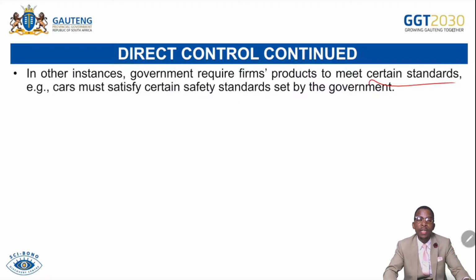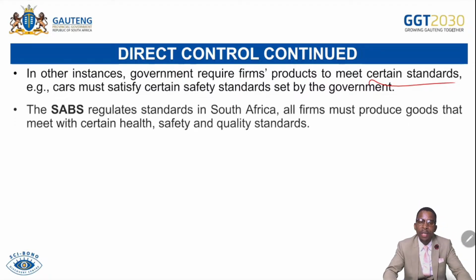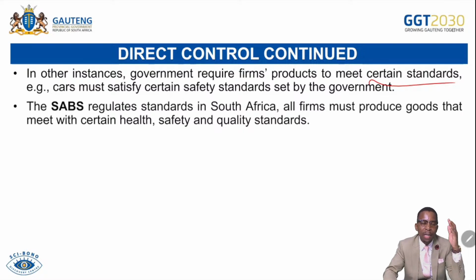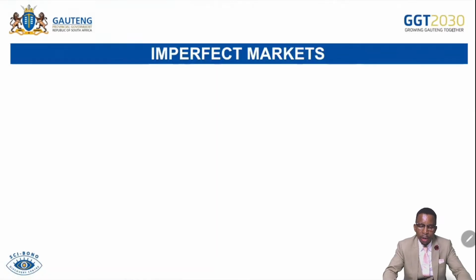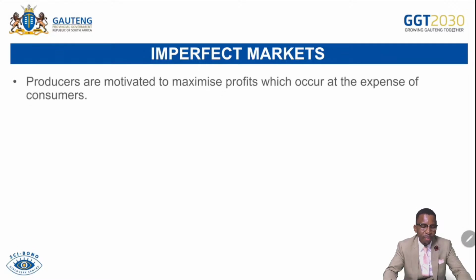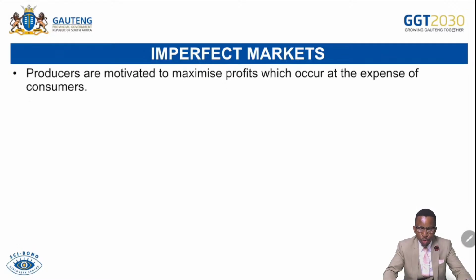They are set by the government through regulation so that goods can be acknowledged by the government to be allowed through SABS. The SABS regulates standards in South Africa. All firms must produce goods that will meet certain health, safety, and quality standards based on SABS, the South African Bureau of Standards.